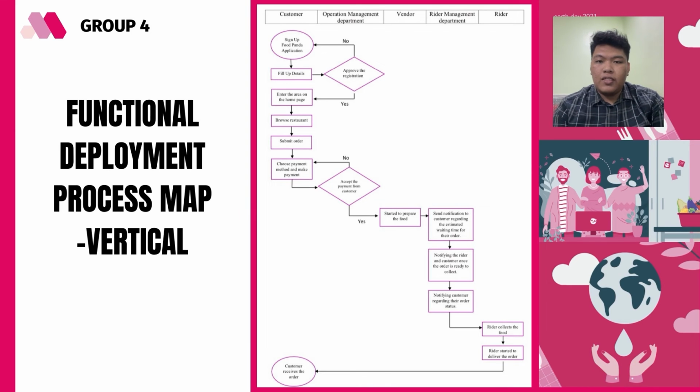The next map that we need to discuss is the functional deployment chart. A functional deployment process map displays the activities depicted in a process in sequential order and illustrates where each activity is performed and who is involved. Symbols, such as those shown below, are used to illustrate the process flow, delays, decision points, feedback loops, and activities performed. Functional deployment process maps generally take considerable time to prepare, but they are extremely useful in understanding a process prior to attempting improvements. They require input from people familiar with each area of the process.